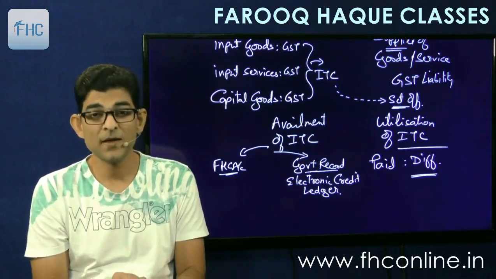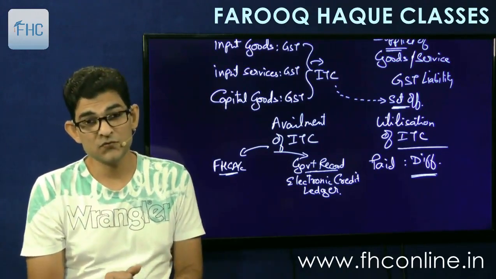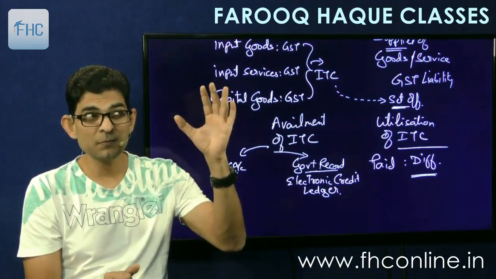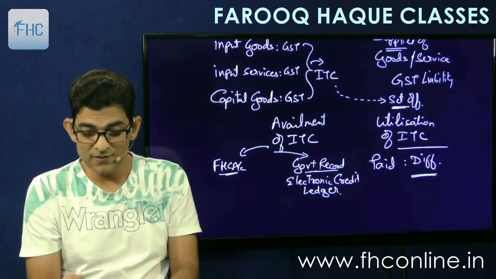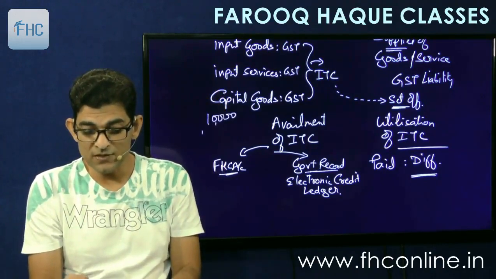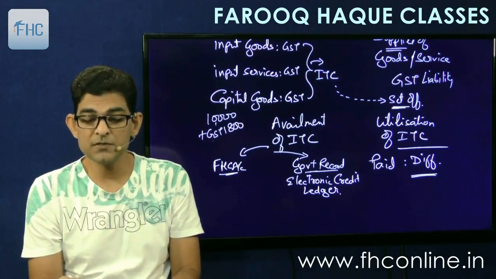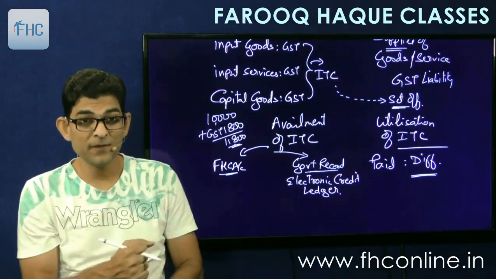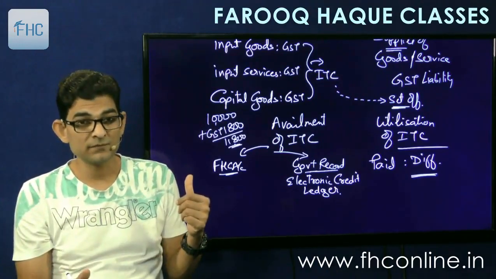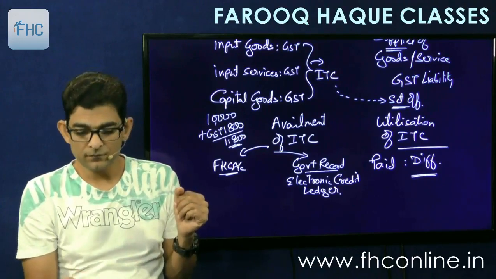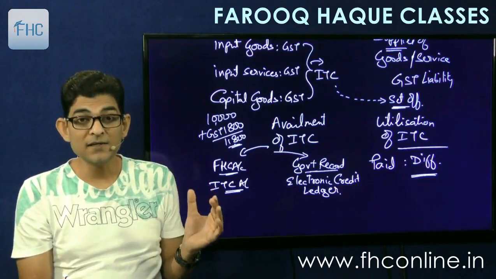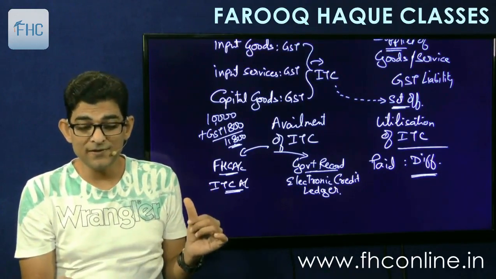I can name anything. So I will name it as say ITC credit account or ITC account, input tax credit account. Okay. So what I'll do in my account is, for the purchases, as I told you, if I'm purchasing something for 10,000, let's take it as 10,000 plus GST of say 1,800. So total amount of purchase is 11,800. Okay. So what entry I'll pass in my account? Purchase account debit 10,000. ITC account debit 1,800.